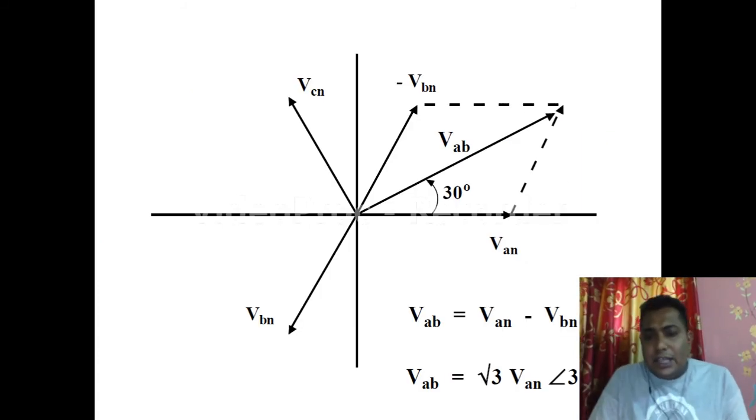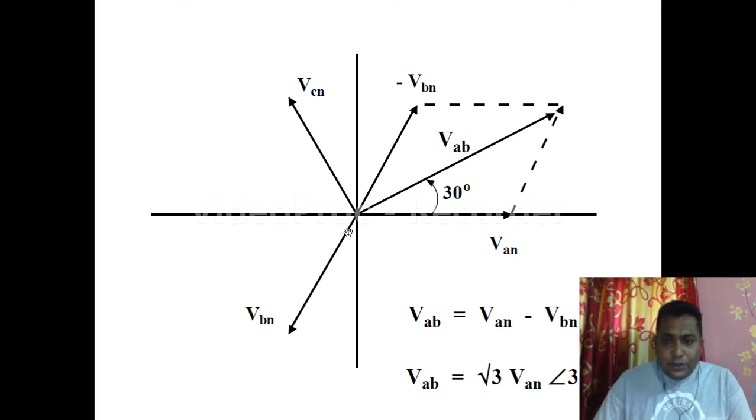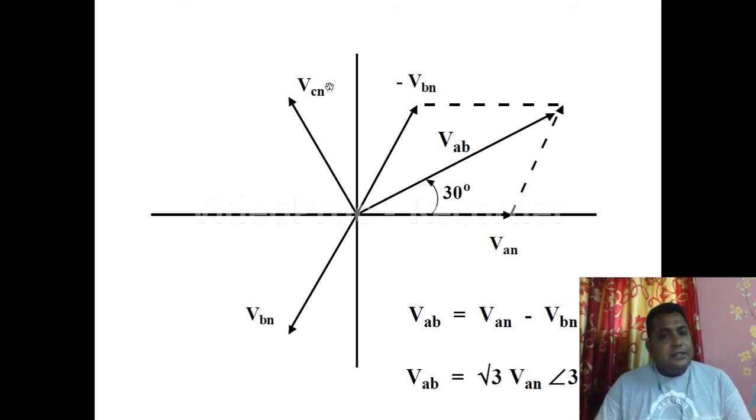So in this particular diagram, the voltage between a phase and neutral, what is that? VAN, correct? See, on this horizontal x axis, what we have is VAN. So this is the phase voltage. Now the next phase: what is the angle between any two phases? 120 degrees. So shift from here 120, this is the 90 degree, again 30 degree. This is CN, another phase.